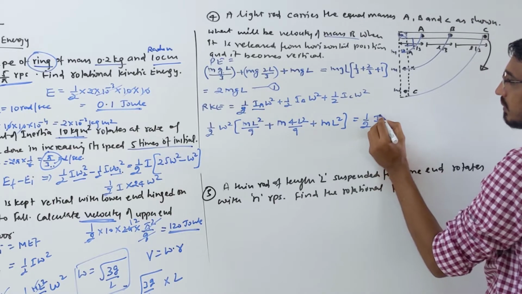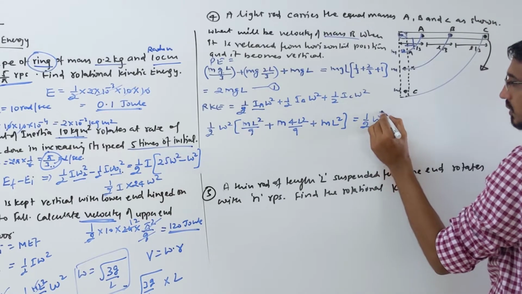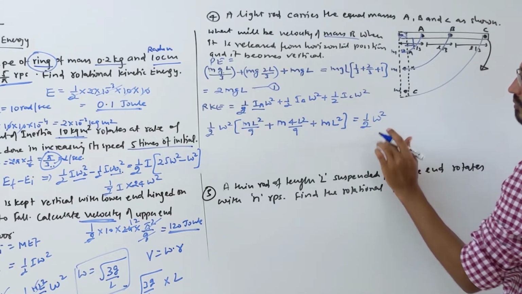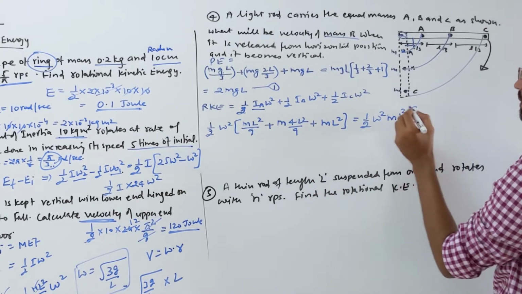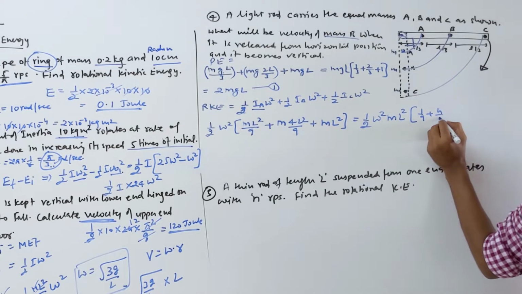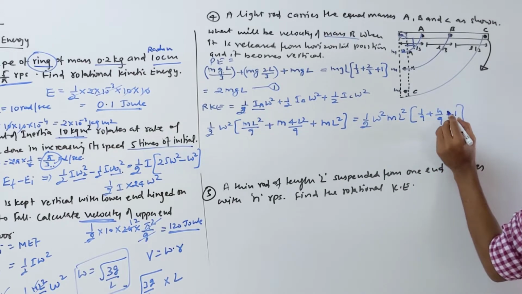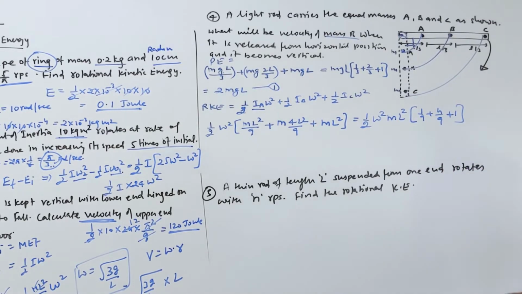If you calculate this, how much does it come to? Omega square and mL square we took common here. What is remaining here? 1 by 9, 4 by 9 plus 1. If you take 9 as LCM, what comes?